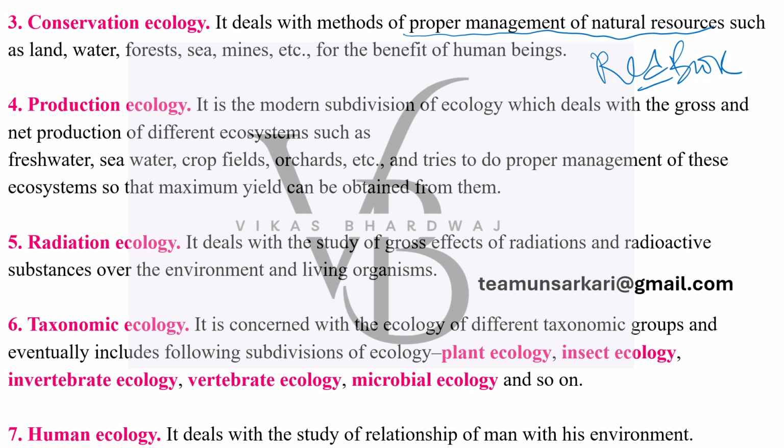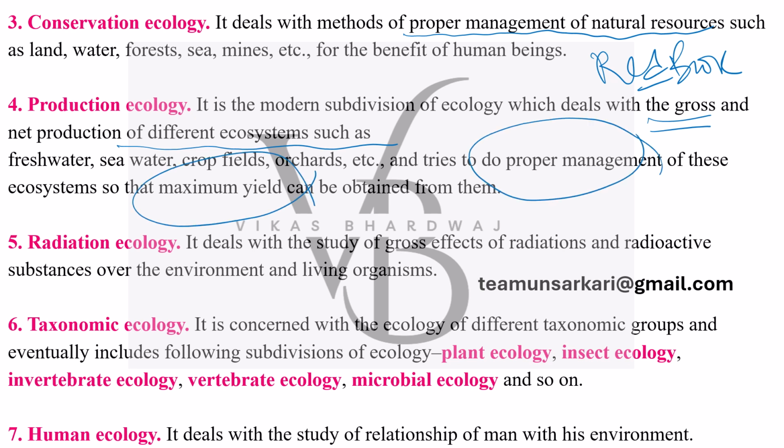It is the modern subdivision of ecology, that is production ecology, dealing with the gross and net production of different ecosystems. Now, UPSC is also asking you greenwashing. There are terms coming up, green GDP. So freshwater, sea water, crop fields, orchards, they all are linked with the proper management, how to have maximum yield. We are using scientific techniques. We have different national institutes in the Ministry of Agriculture website. If you go over there, that is why examination always asks you certain names.